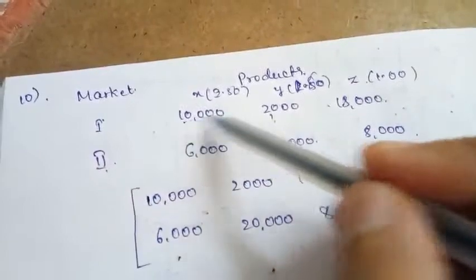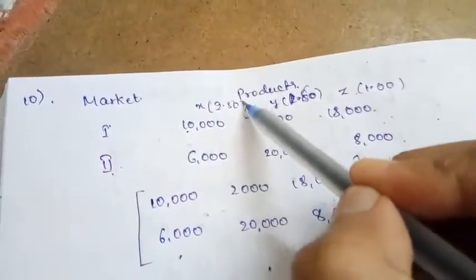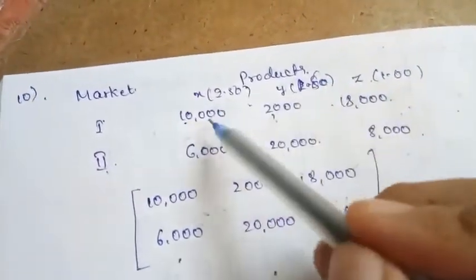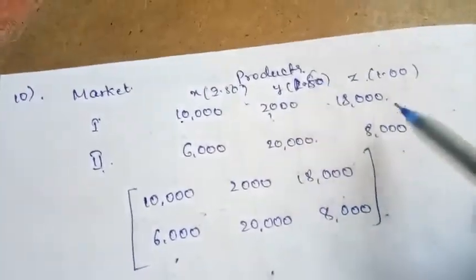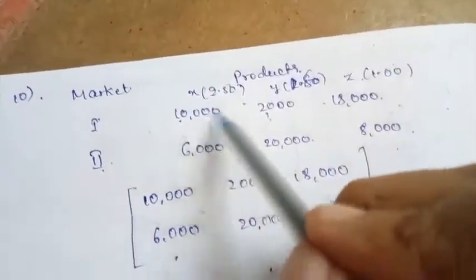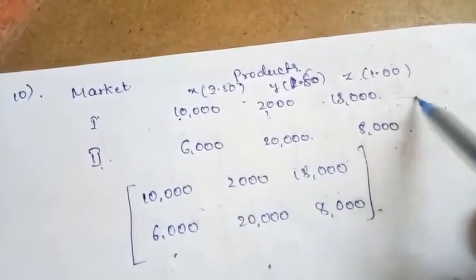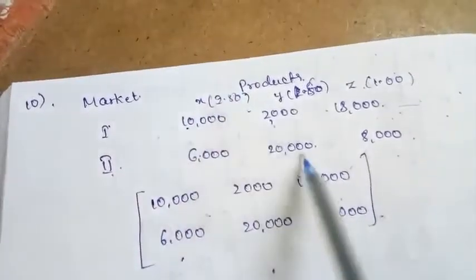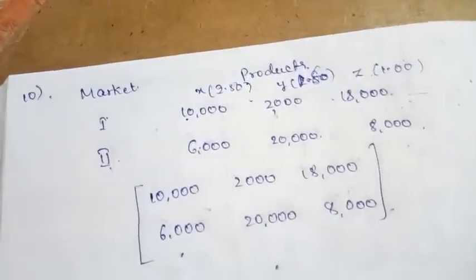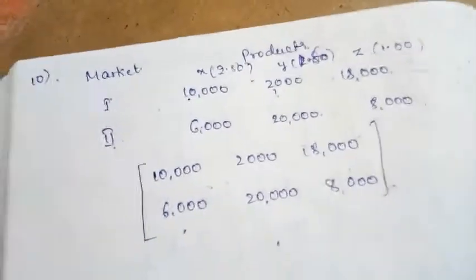You would multiply 10,000 by 2 rupees 50 paisa, 2,000 by its price, and 18,000 by its price, and add them. So you will get the total revenue of market A. Similarly, you would do this for the second one, multiply and add, and you would get the total revenue of market B.